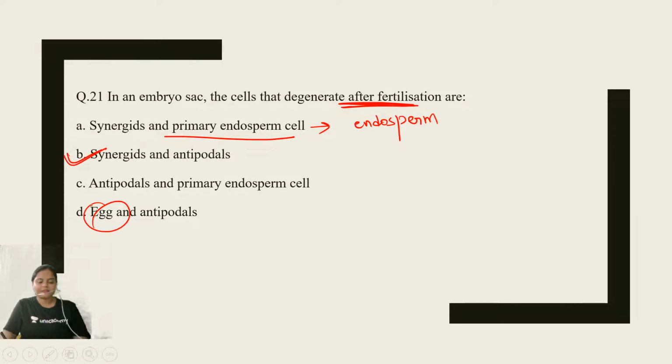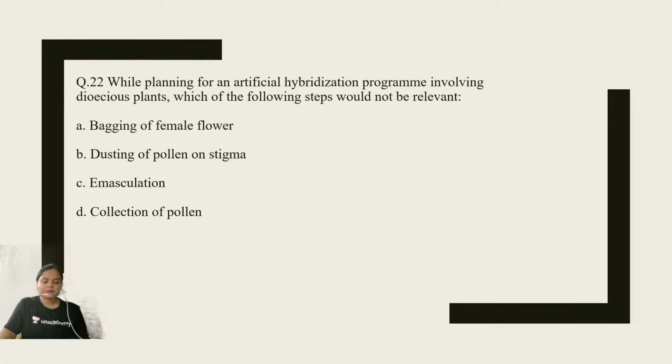Absolutely correct. Question number 22. While planning an artificial hybridization program involving a dioecious plant, which of the following steps would not be relevant? Bagging of female flower, dusting of pollen on stigma, emasculation, or collection of pollen. What will be the right answer for question number 22?